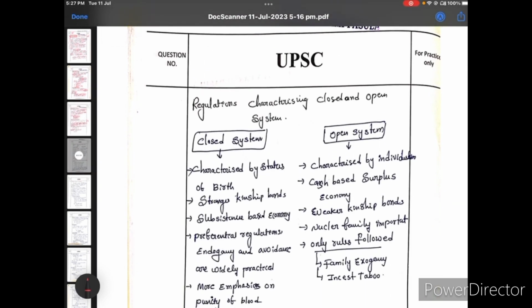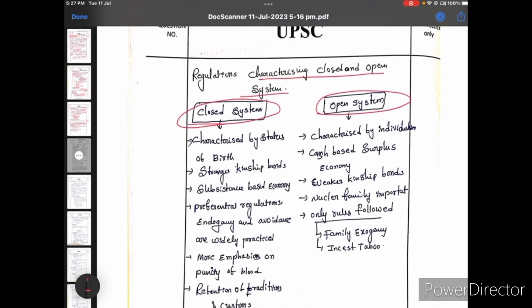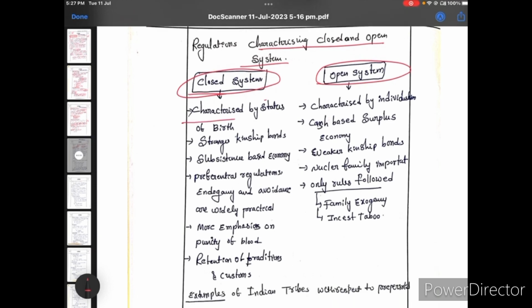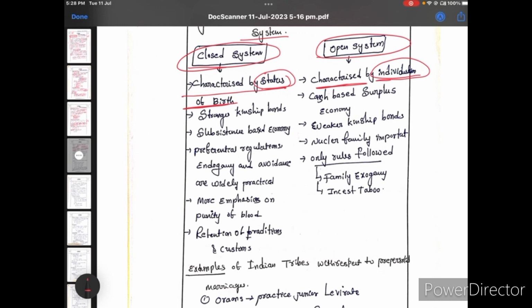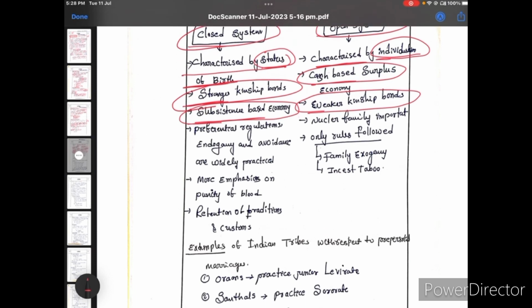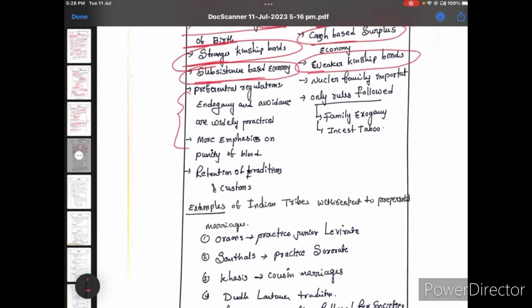Next, regulations characterizing the closed and open system. What is a closed system? It is characterized by status of birth, and the open system by individual achievement. Closed system: stronger kinship bonds and subsistence based economy. Open system: weaker kinship bonds and cash based economy. These are the important points, and I give some extra points.